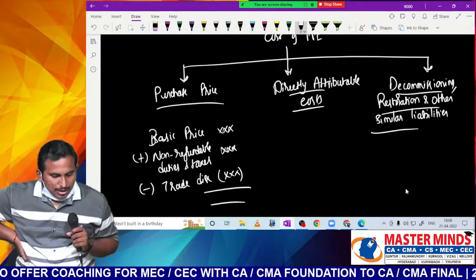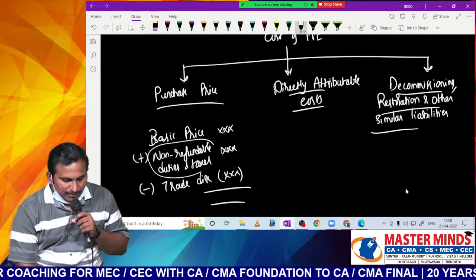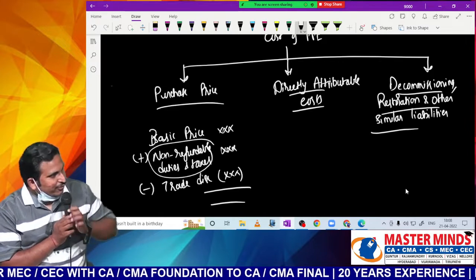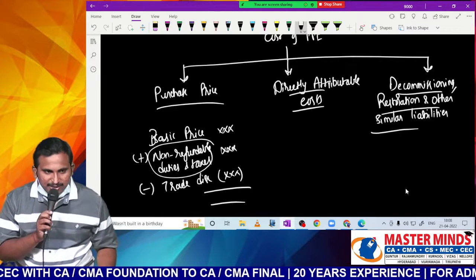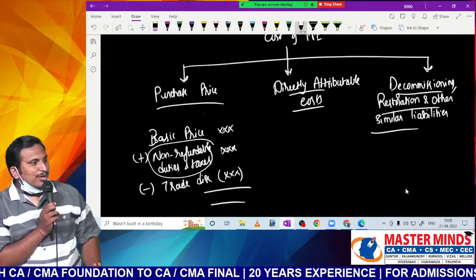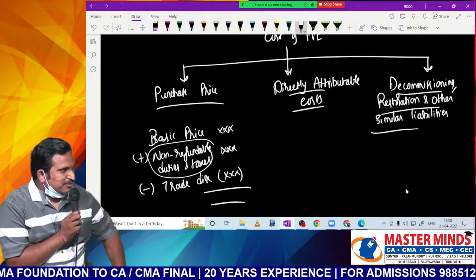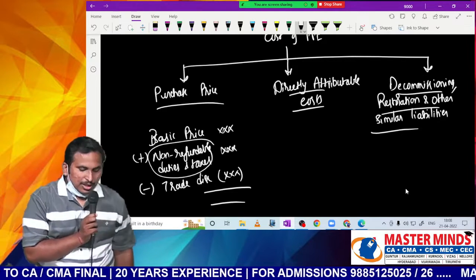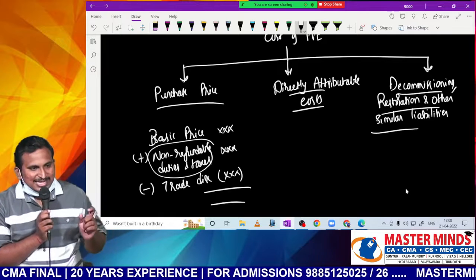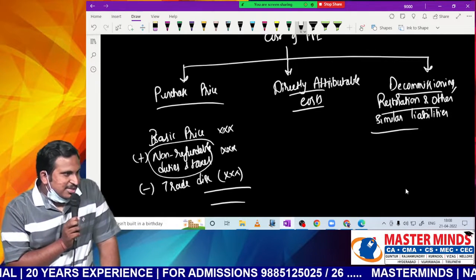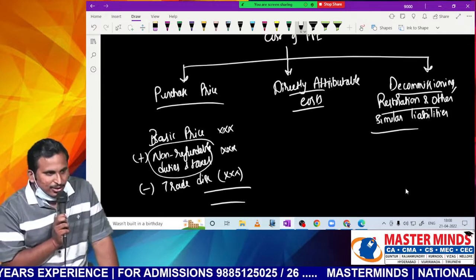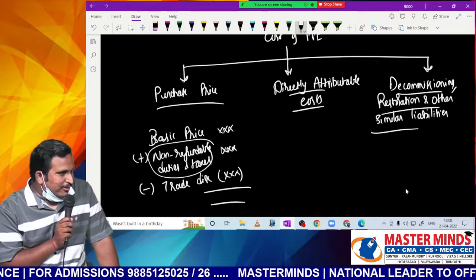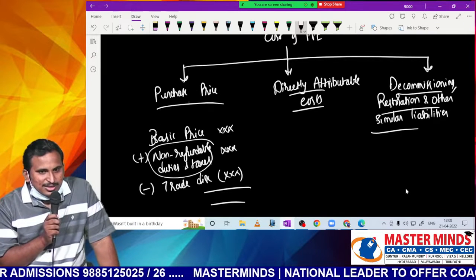Now, sir, what do you mean by non-refundable duties and taxes? Sir, usually when we pay some taxes, it will be refunded to us. If it is refunded, is it really a cost to us? No. So that's why only non-refundable duties and taxes will be added. If it is refundable, it is not part of the cost of PPE. Examples may be, usually, if we take GST, you will be having input tax credit. So if ITC is there, we will call it refundable.